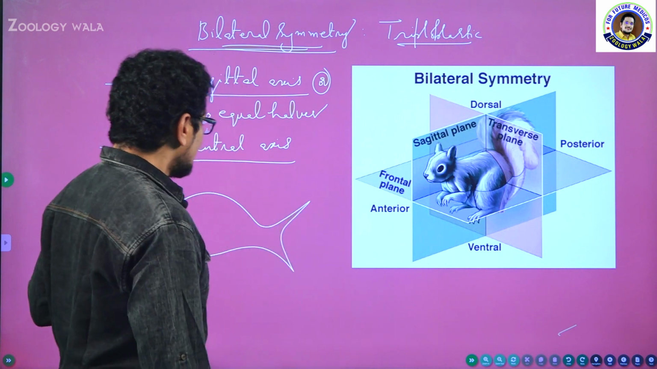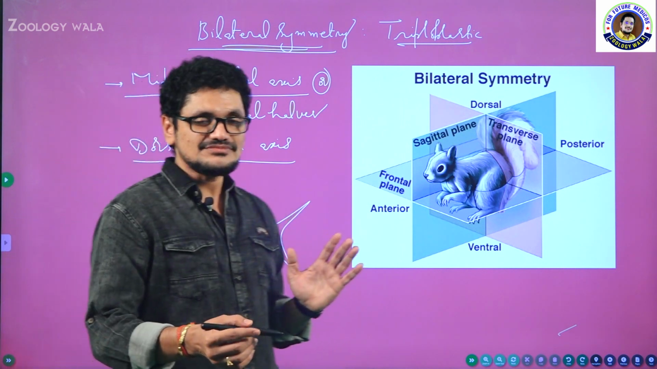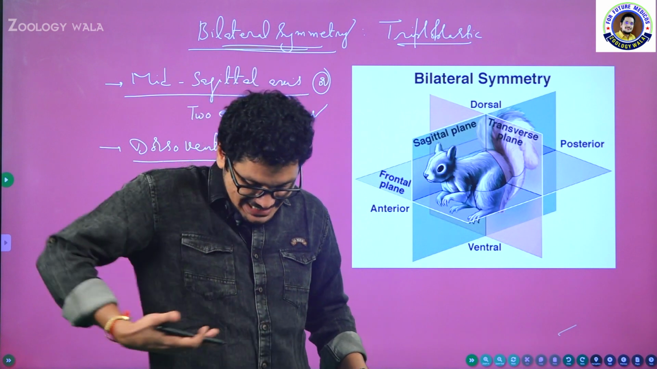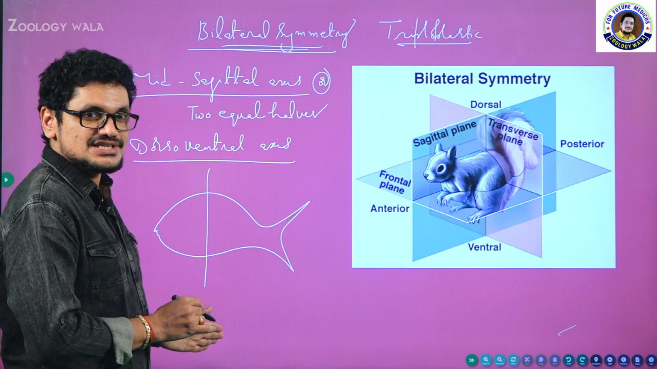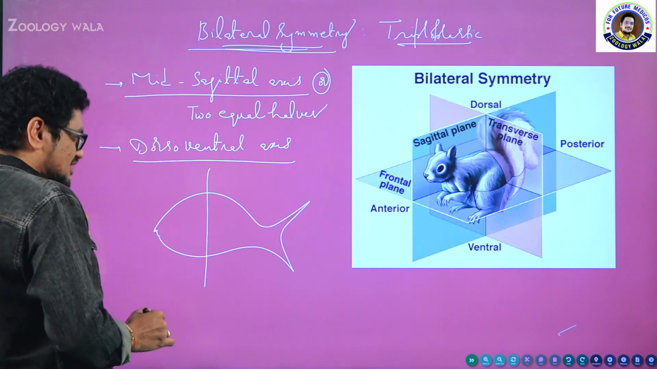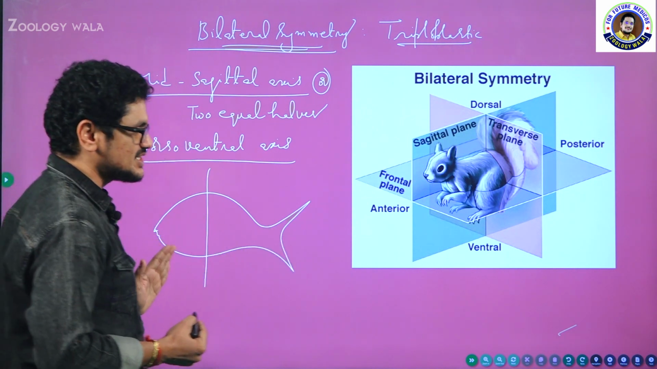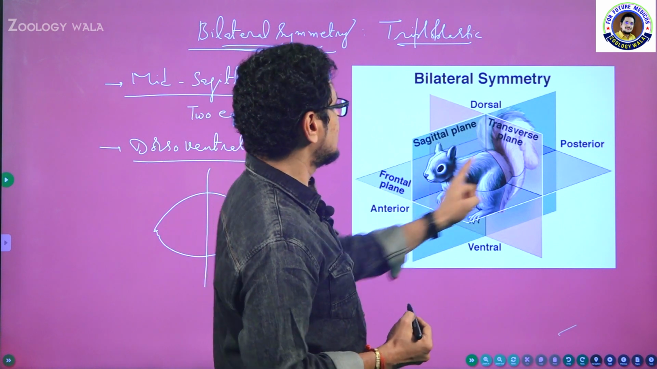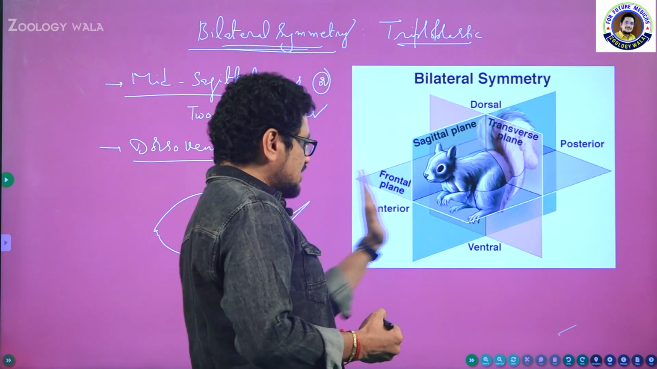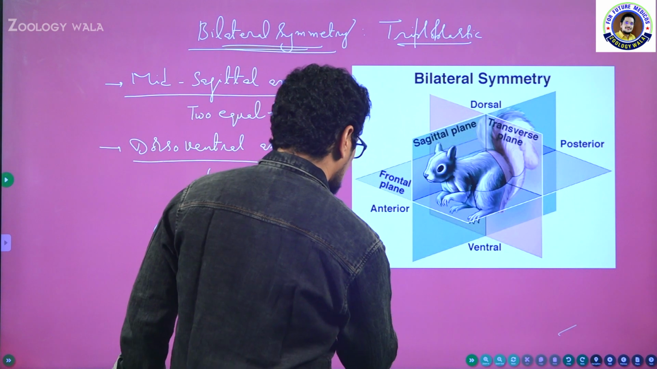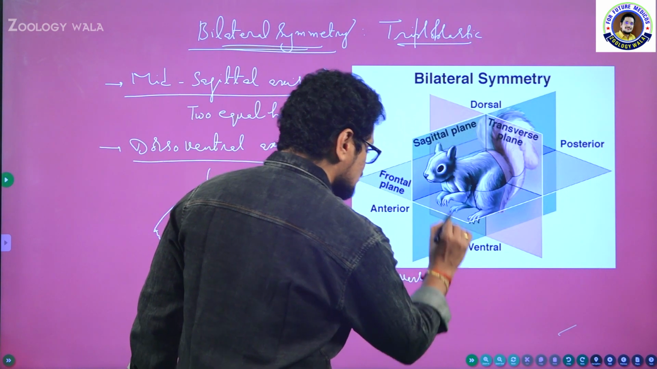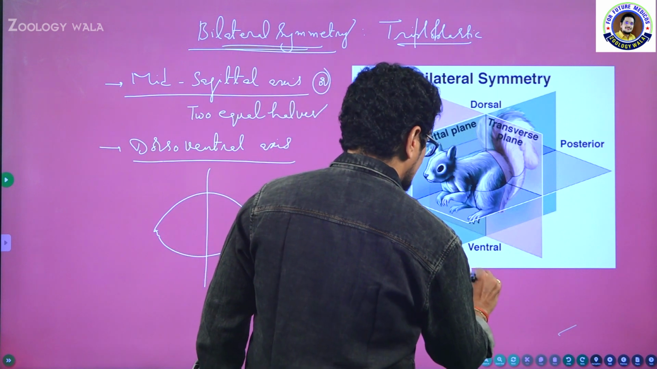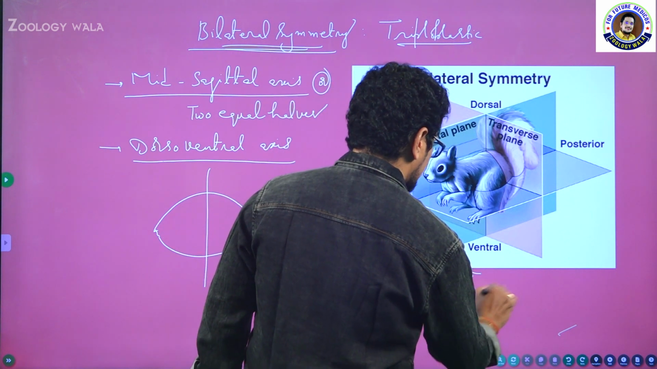And now see what I am doing. If I want to cut the fish like this, this is called the transverse axis. Because of the transverse axis, I will get the anterior and posterior parts, isn't it? Say this, anterior, and this one is posterior. Anterior and posterior parts are possible because of cutting the organism in the transverse axis.